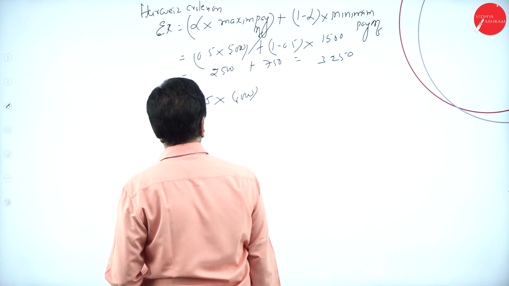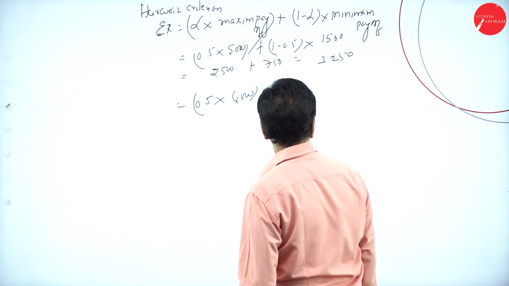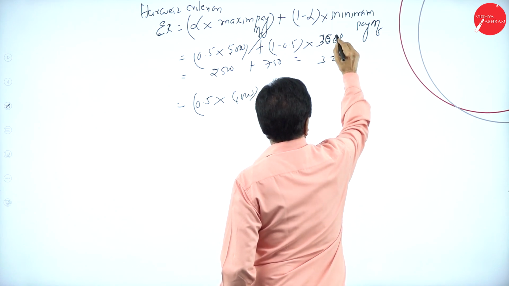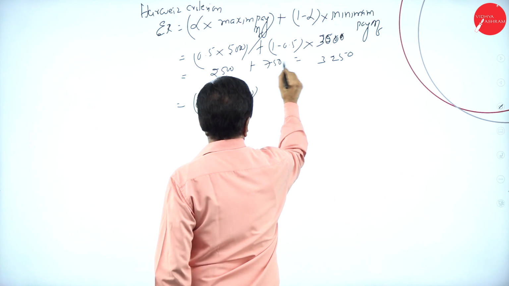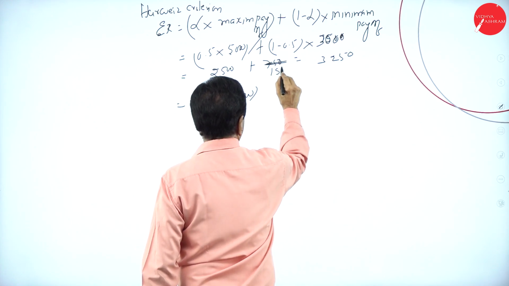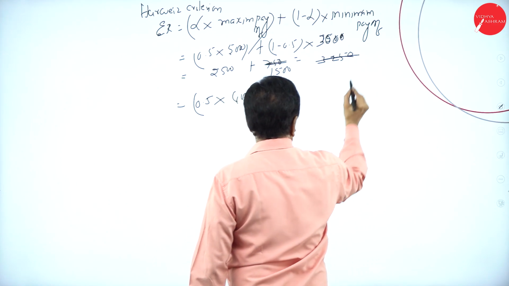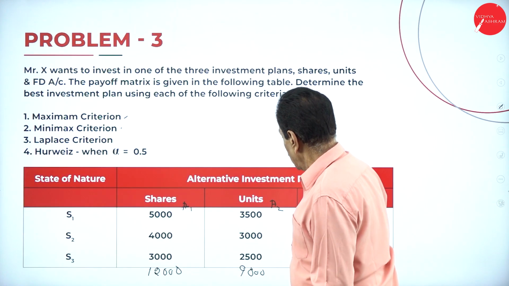Here come back, 1,500 to 3,000. You can take this as 3,000. So 3,000 into 0.5, 1,500, plus 5,000, so it becomes 4,000. Then come back here, second one.